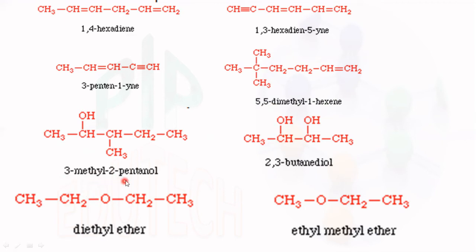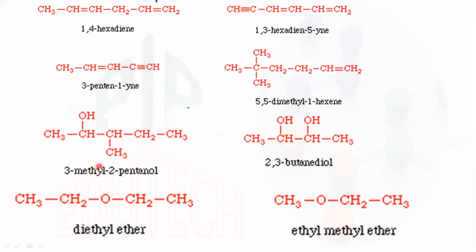3-methyl 2-pentanol. The "ol" indicates the presence of an OH group, alcohol. The second position has the alcohol and 5 carbon atoms are there, so 2-pentanol, with 3-methyl.